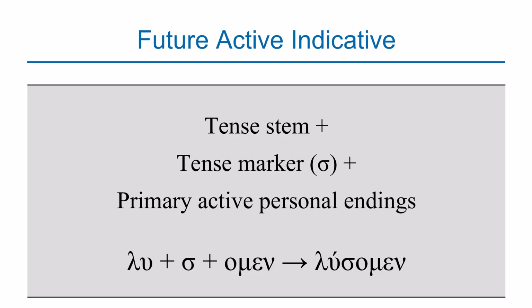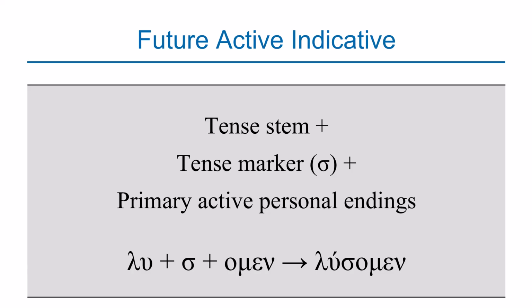For example, you have lu, which is a tense stem, and you attach sigma, which is an identity of the future tense, and then you attach omen, which is an ending, a primary active ending. These are the same endings that we looked at when we were looking at the present tense. You have o, eis, ei, omen, ete, usin. That omen is a primary ending. And these are the same endings that the future tense is using. So when you want to build the future tense, you get the stem, add the identity which is sigma, and you attach the primary endings there.